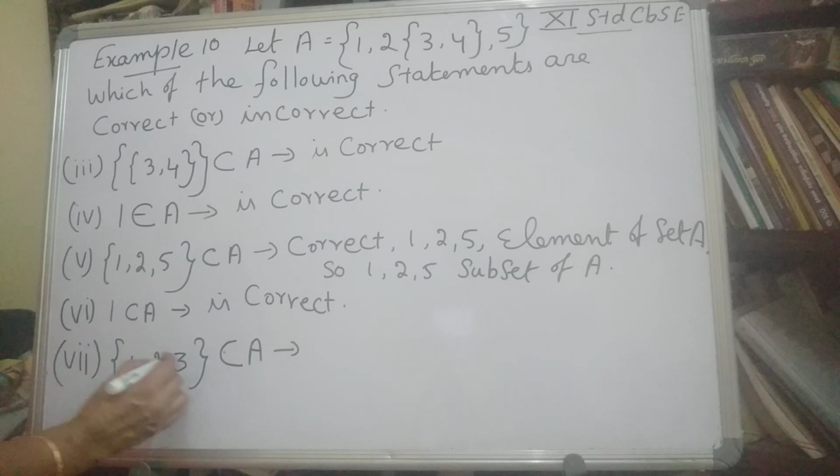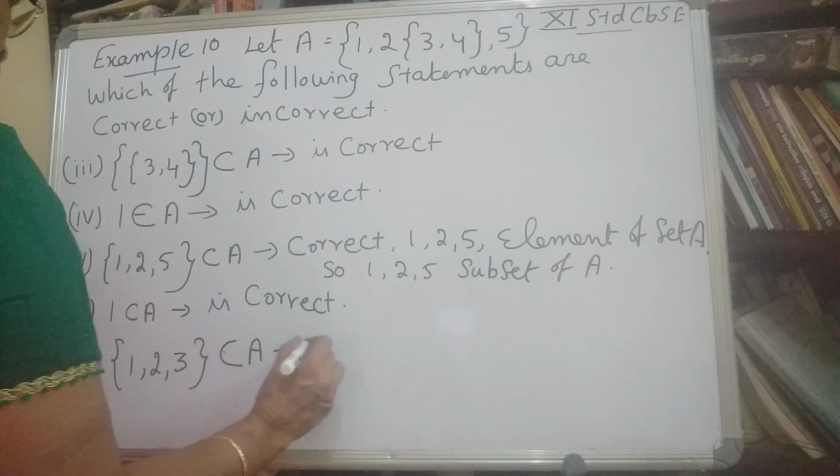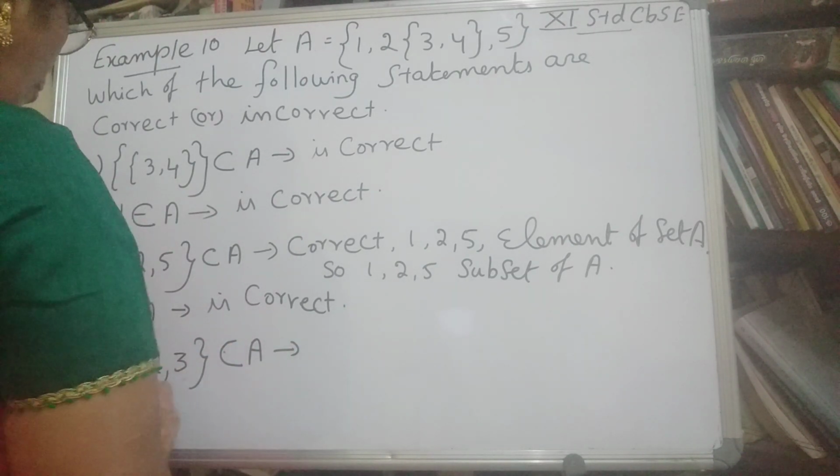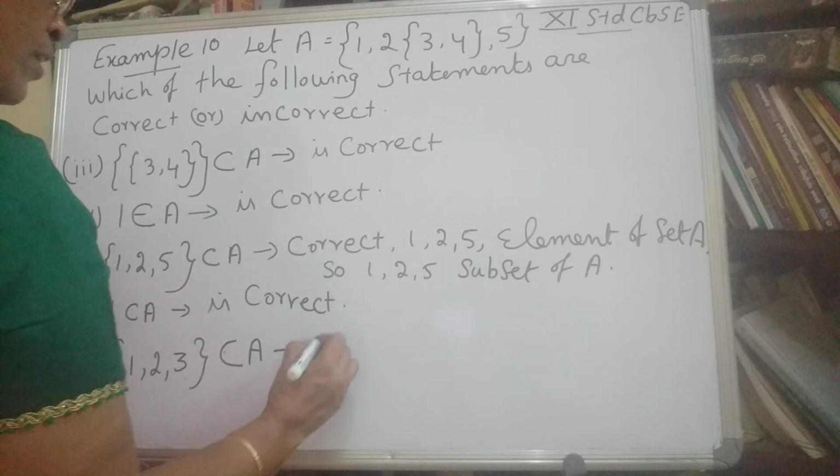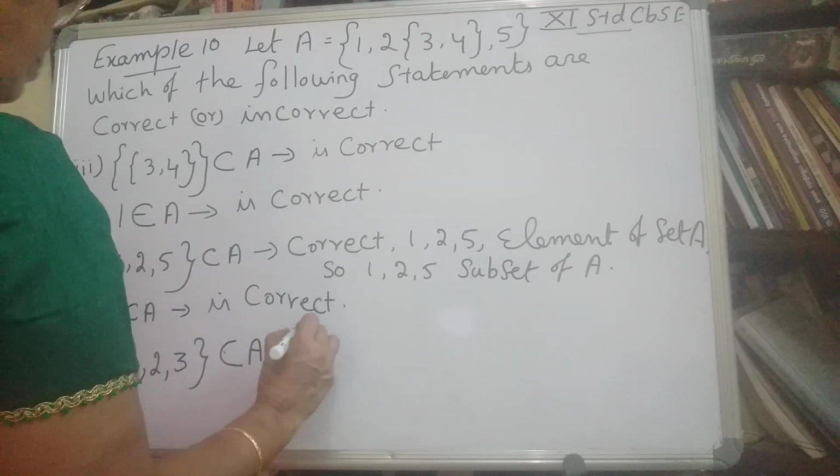Then {1, 2, 3} is a subset of A is incorrect.